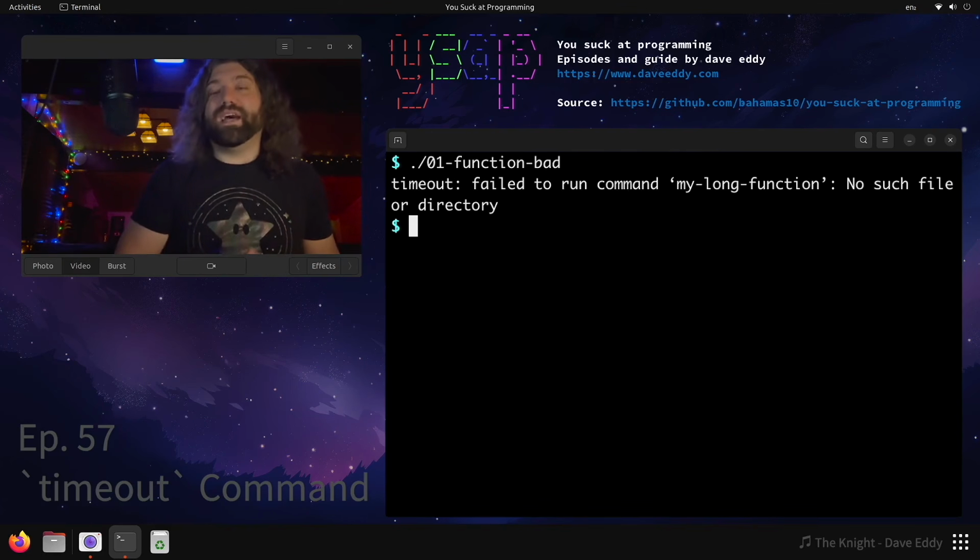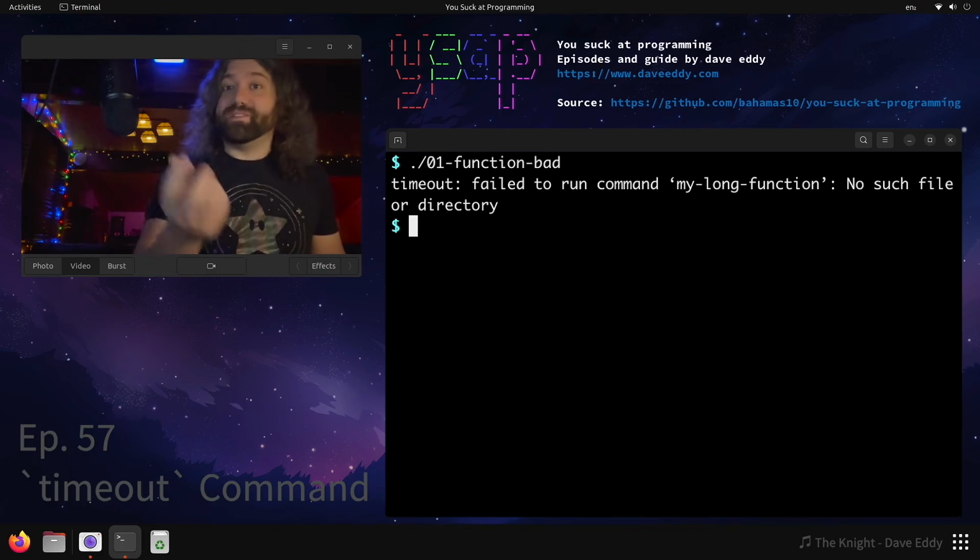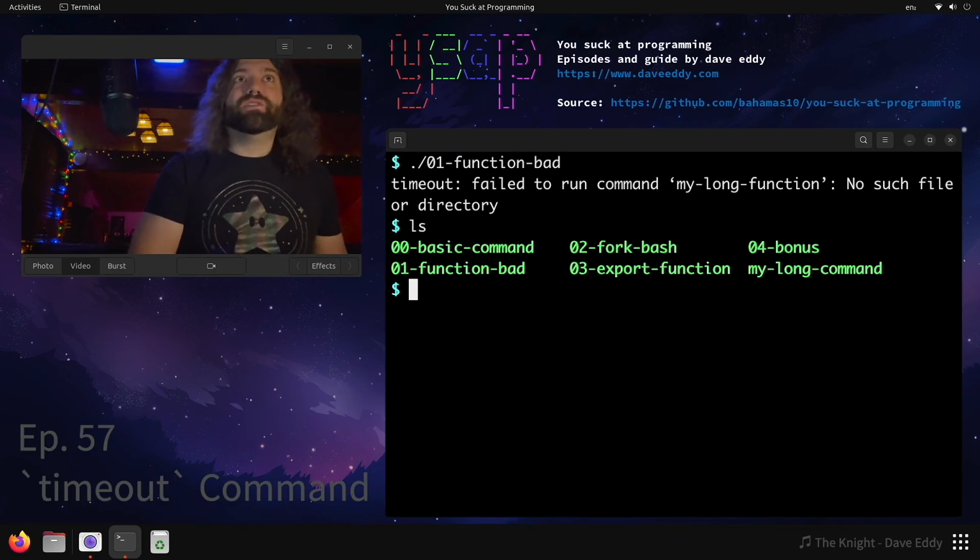It's going to fail because timeout is an external command. So timeout doesn't know about the functions in your shell. Timeout is going to look for a program called myLongFunction, and it doesn't exist. There is no program named myLongFunction in my path. It's only in my current directory, and in that case, it was only a function. I can't find it. So what can we do?